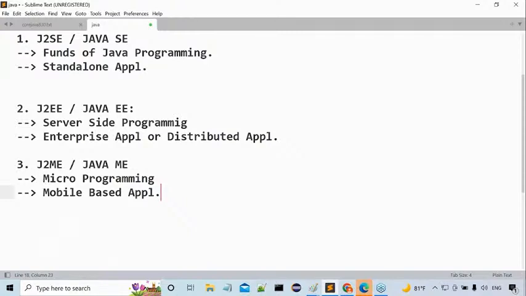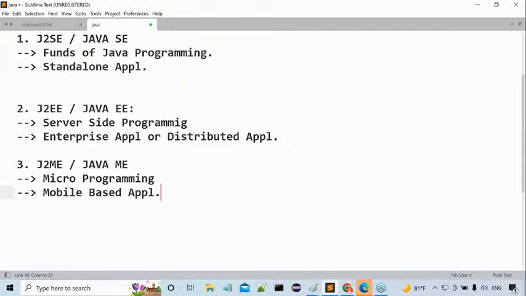For example, in my mobile phone, I want to open the calculator app. Is the calculator one app, and is it in a standalone mode or in a distributed mode? Standalone mode. It doesn't require any internet connection. To open the calculator on our mobile phone doesn't require any internet connection or any client-server architecture. It's available in standalone mode.